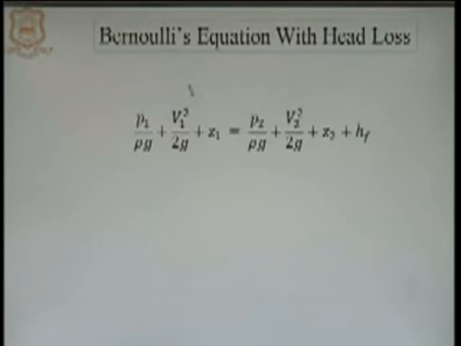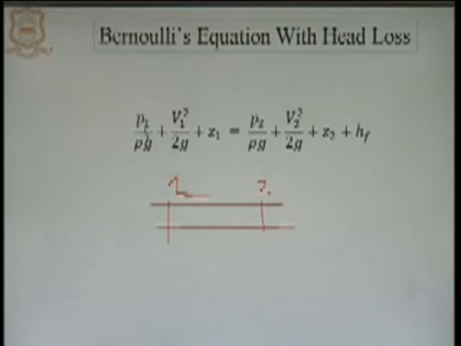Now, in general, whenever fluid flows from one location to another, in case of a real fluid, there is some loss. If there is some loss, then how do we incorporate that loss into the Bernoulli equation? In that case, the Bernoulli equation can be written at 2 points, where we have a loss between point number 1 and point number 2. Let us say we have a flow through this pipe, in which this is section 1 and this is section 2. Then how can we write the Bernoulli equation between point number 1 and point number 2?